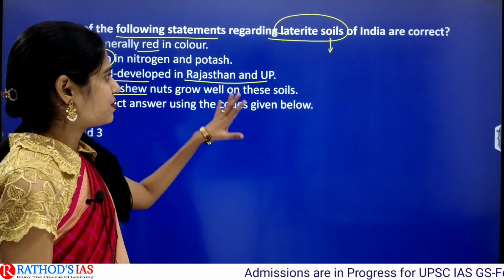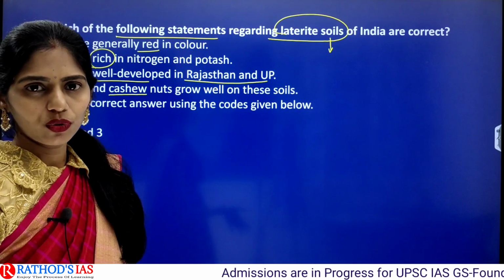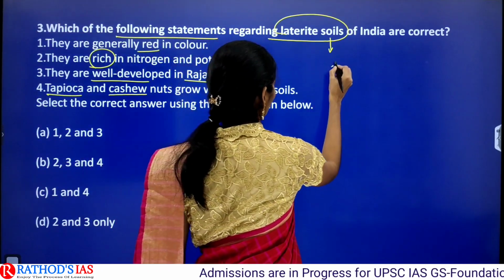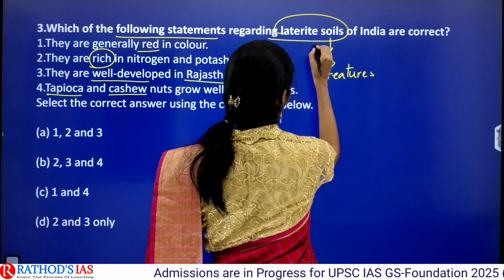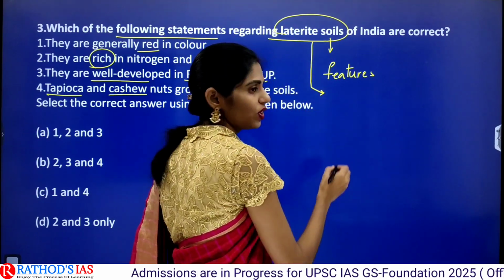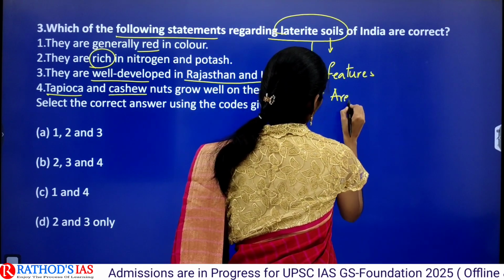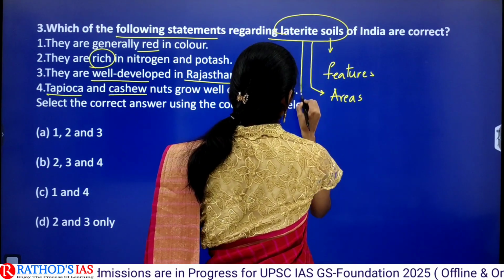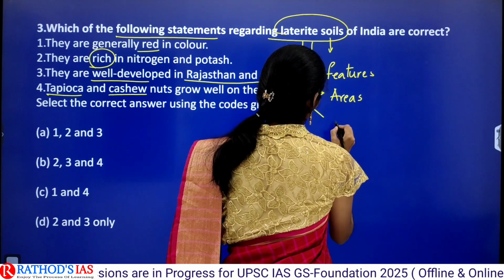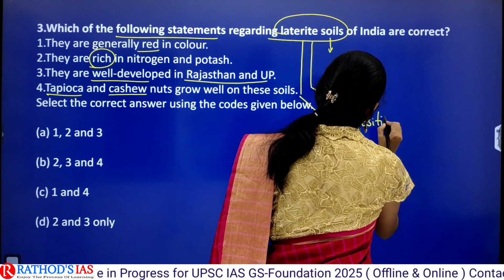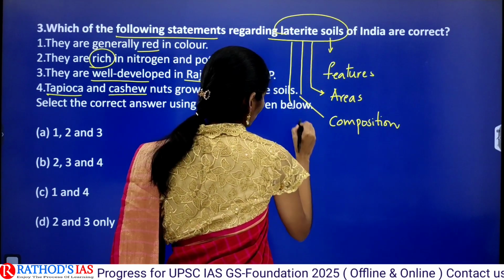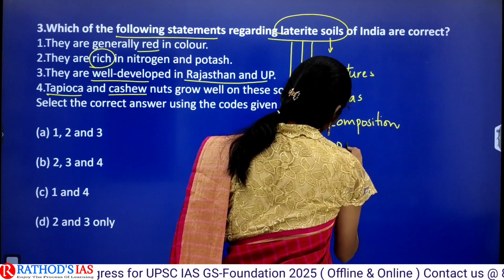So here from soils, how can you expect the questions? You have to see the important features of the soils, in which areas they are seen in India, what is the composition of that soil, and which crops can be grown in that soil.